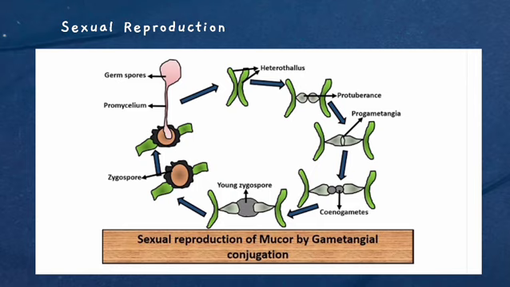From there, when the favorable condition is obtained, they produce a germ tube called promycelium. At the tip, they contain a germ spore, which contains both positive and negative strains. When they get released, according to the spores, new mycelia, either a positive or negative strain, is produced. Next comes your Ascomycota.